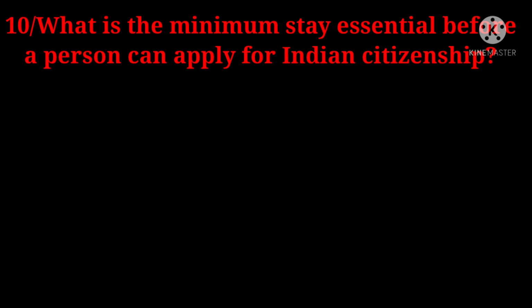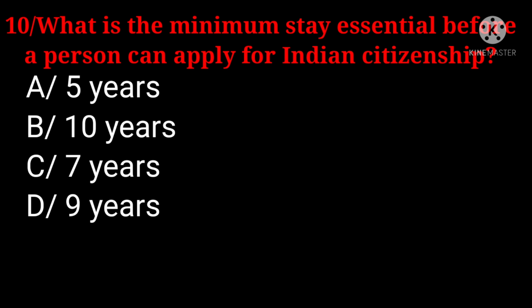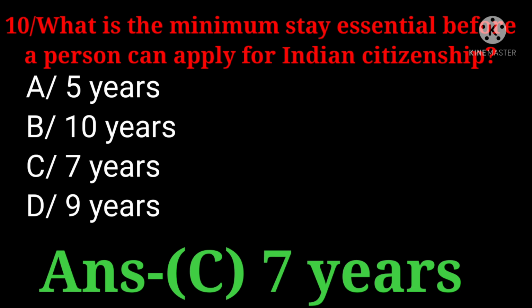Question number 10. What is the minimum stay essential before a person can apply for Indian citizenship? Options are option A 5 years, B 10 years, C 7 years, D 9 years. 10 seconds for you to think. And time out. And the right answer is option C, 7 years.